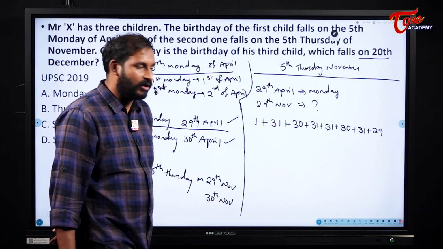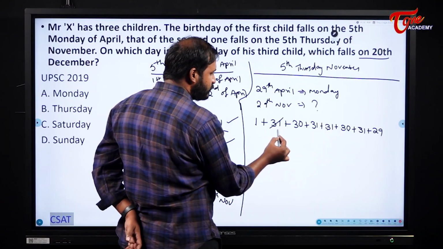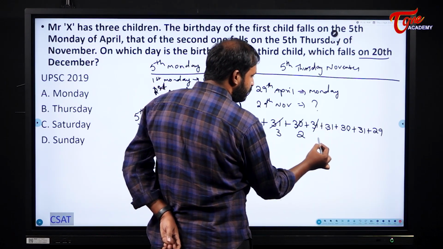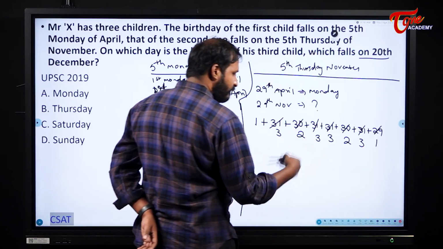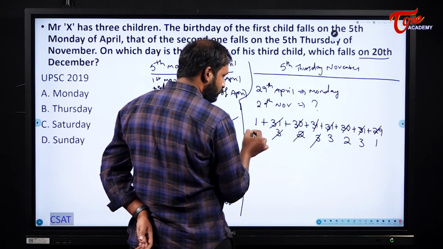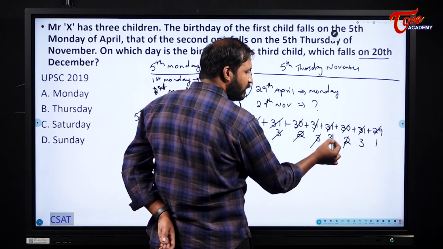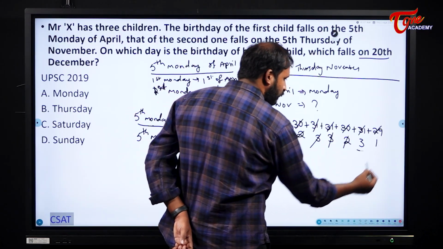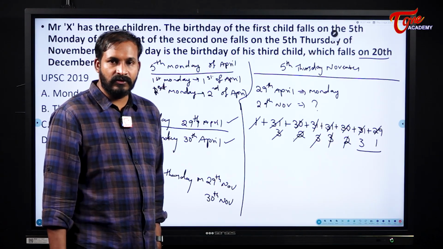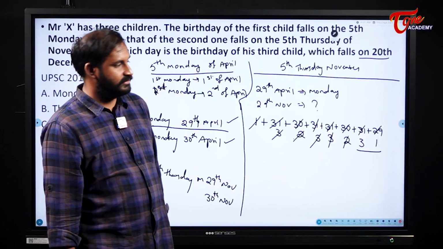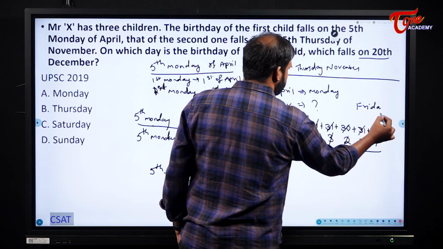So, what day will fall on November 29th? Add this one or else cancel the 7 sums, that is also fine for me. So, you will get 3 here, 2 here, 3 here, 3 here, 2 here, 3 here and 1 here. When I further cancel it, what will I get here? 3, 3, 2, 3, 3, 1, it will be cancelled. Next 2, 2, it will become 4 and 3, it will get cancelled and I will be left with 4. Monday plus 4, what does it become? Monday plus 4 becomes Friday. So, that is not possible for me.